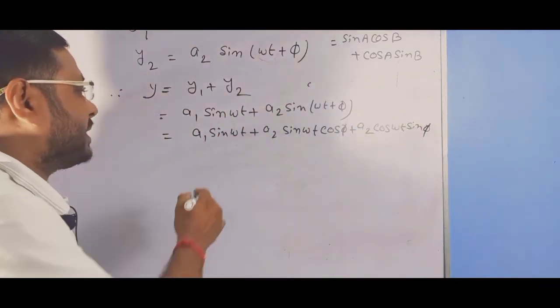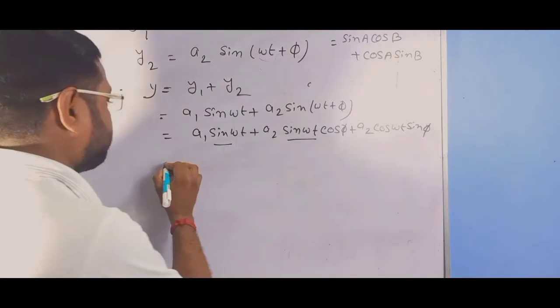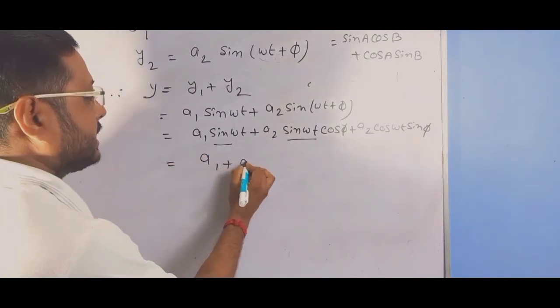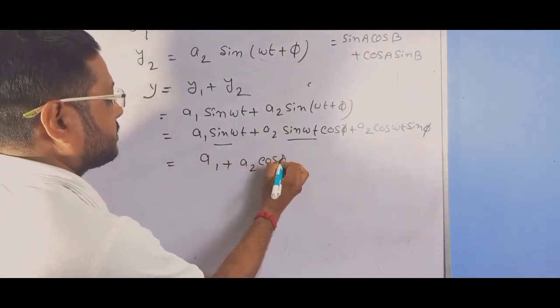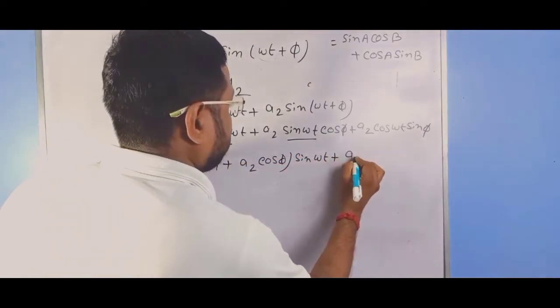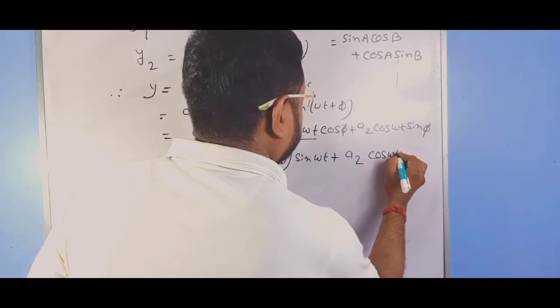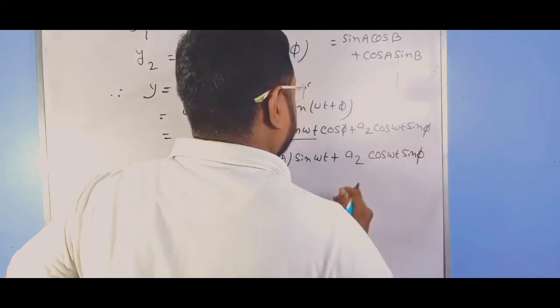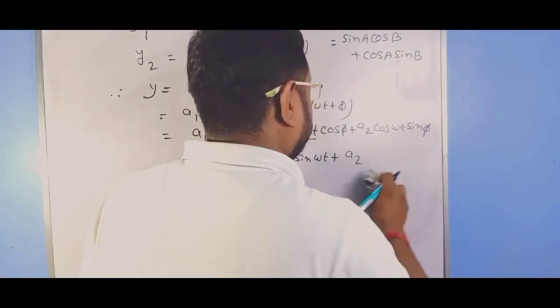Now take the sin omega t terms in one bracket: (a1 plus a2 cos phi) sin omega t plus a2 sin phi cos omega t.